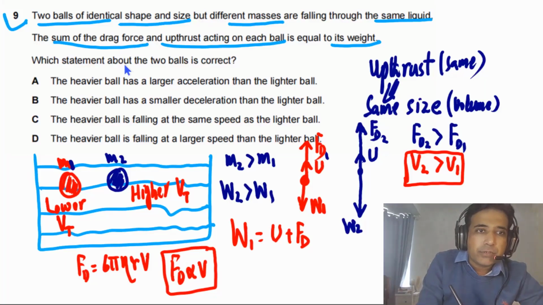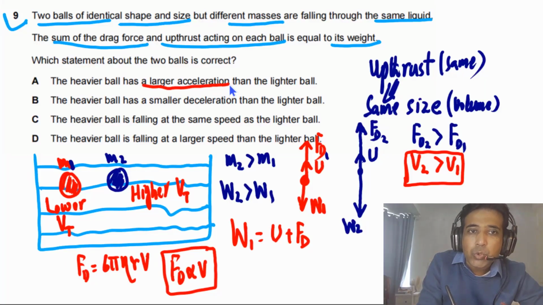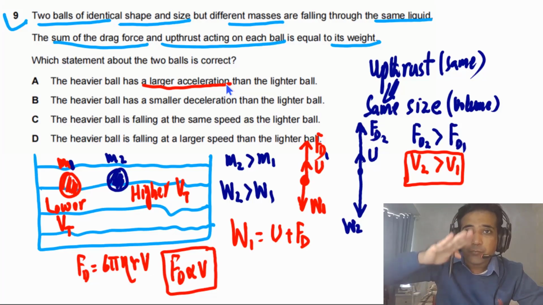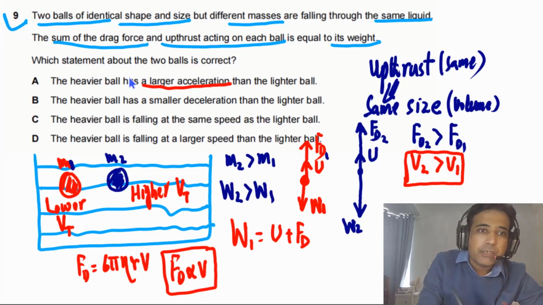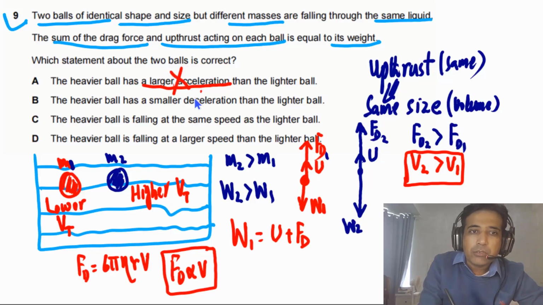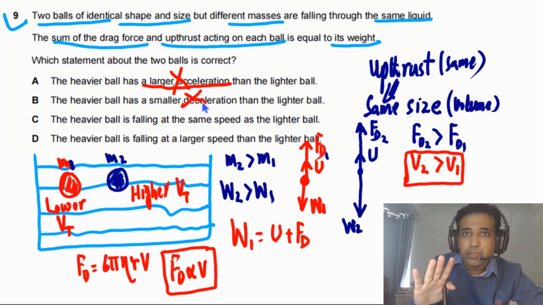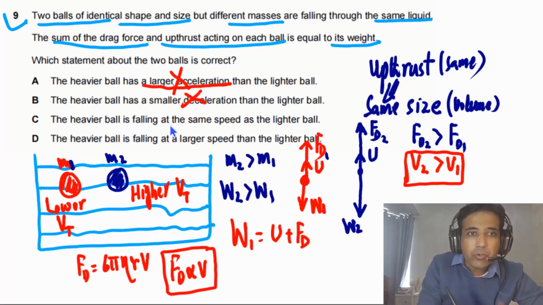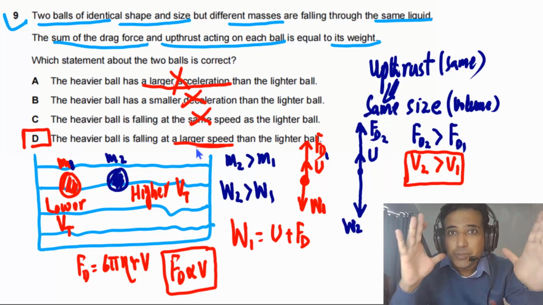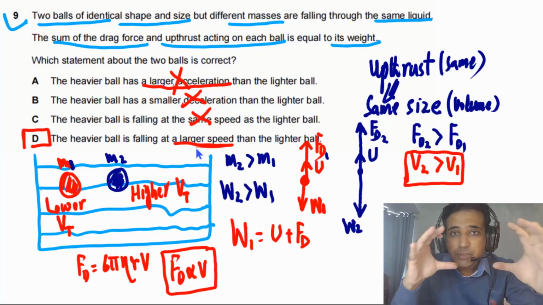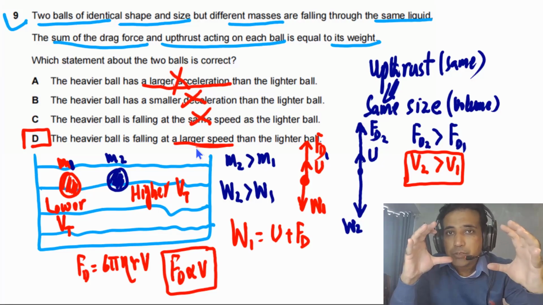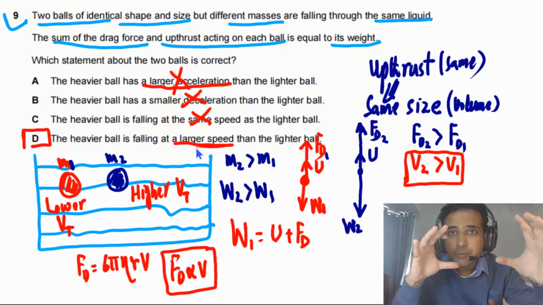So what is the answer for this question? The heavier ball has larger acceleration? No, because they are falling at constant speed, forces are balanced, so this one is incorrect. Has smaller? No, incorrect. They have zero acceleration because they're falling at constant terminal speed, meaning constant speed. Heavier ball is falling at the same speed? No, heavier ball has higher speed. So the answer for this question is T, higher speed, larger speed. A beautiful way to answer. So try to master this. If you understand this question well, it means a lot of questions about fluid, about terminal speed you can answer.